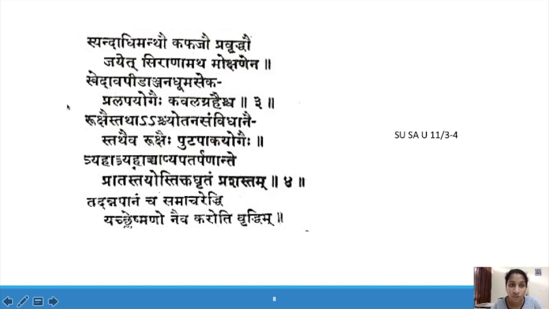This is the treatment for Kapha Abhishyanda. Syad Adhimantho Kaphaja Pravritto Jayet Siranam Atha Mokshanena, Sweda Avapida Anjana Dhuma Seka Praleba Yogaih, Kapha Grihaischa Rukshaih. Tathaischyotana Samvidhanaih Tathaiva Rukshaih Pudapaka Yogaih, Trirahascha Apatarpananted Prabhate Tayor Tiktakritam Prashastam, Tad Annapanam Cha Samacharet Yena Shleshma Naiva Karoti Vriddhim. In Kaphaja Adhimantha and Abhishyanda, first we have to give Sira Moksha.